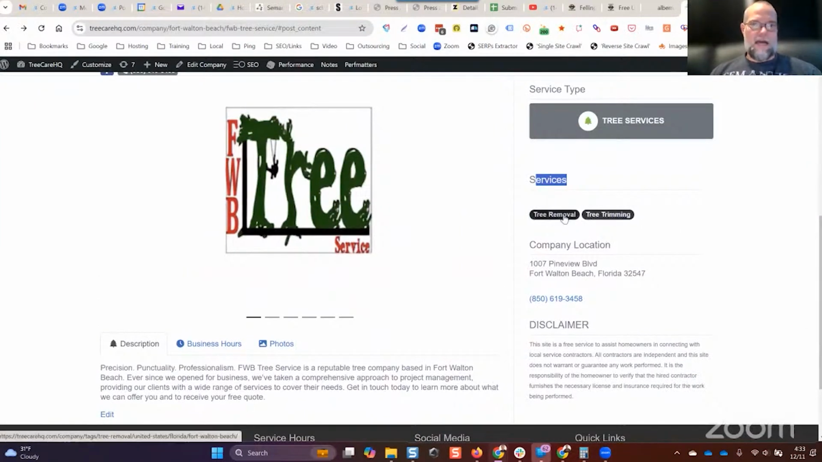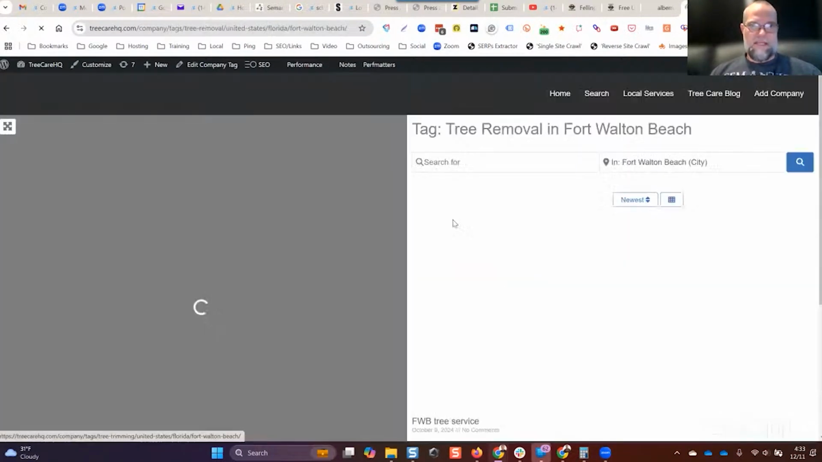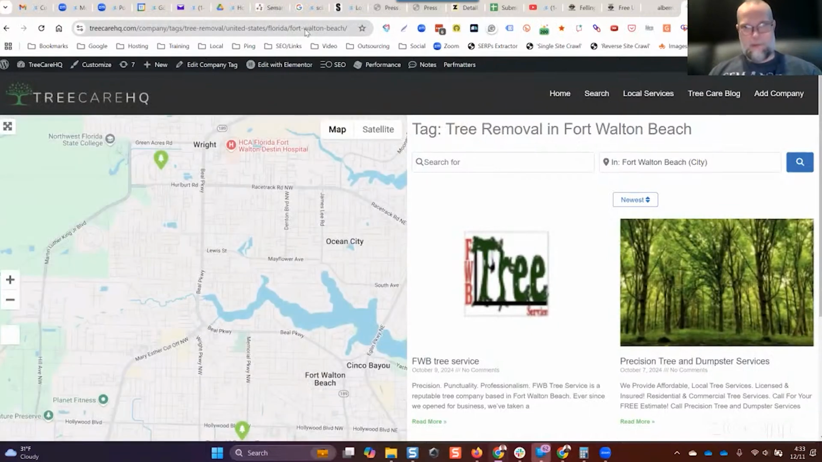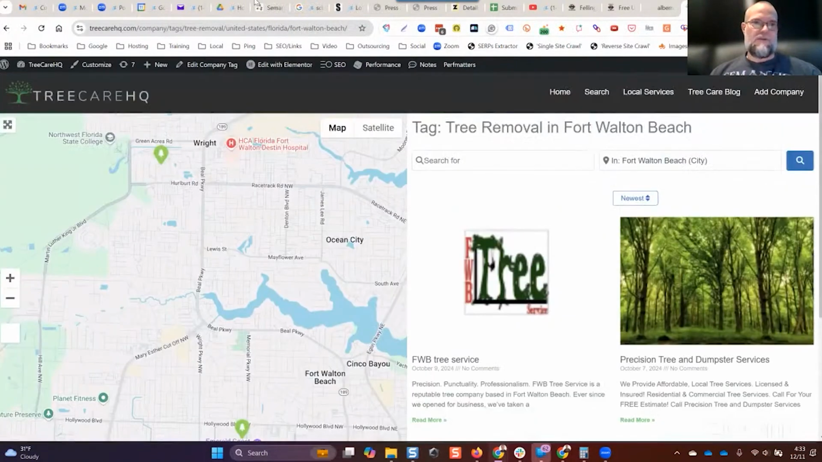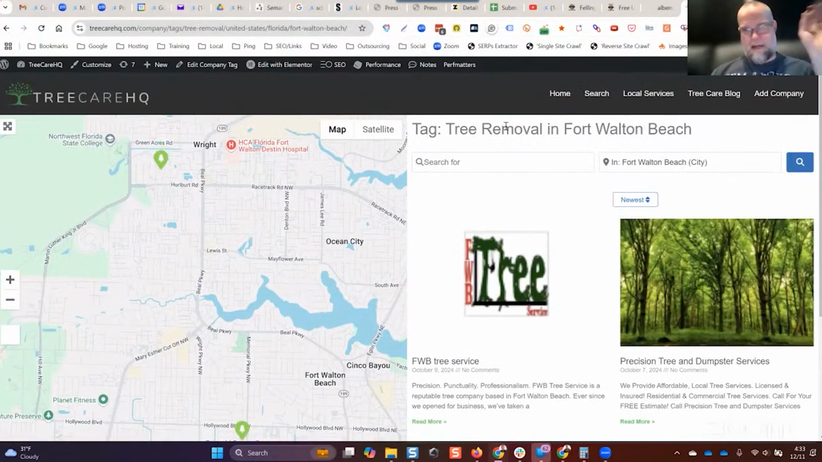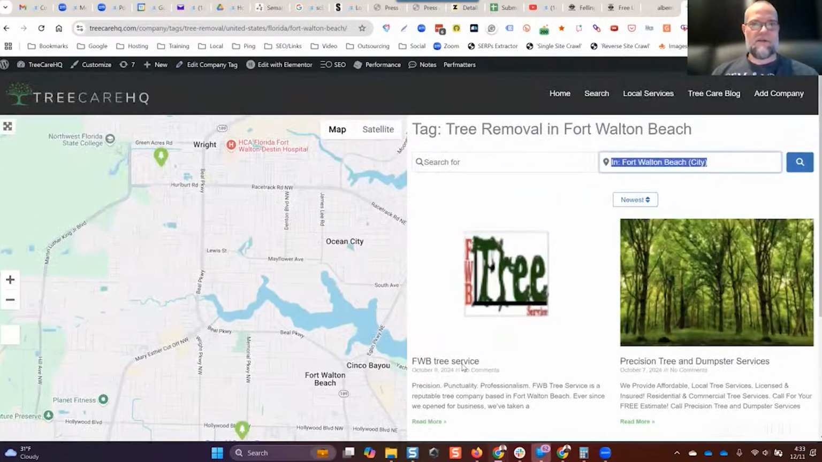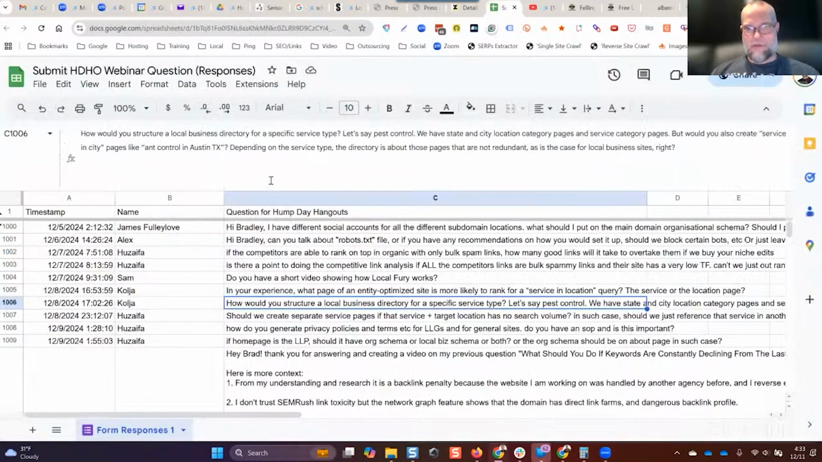All that does, when you have a company tag for a particular service, is display those businesses that have that company tag, which is the service, added to their profile. And then it's done by geography, or location, which is why you only see 2 here, because it's only searching for this area. I don't know if that was clear. I don't think I really understand the question, but city location category pages and service category pages.